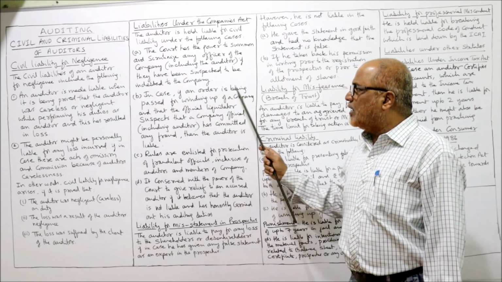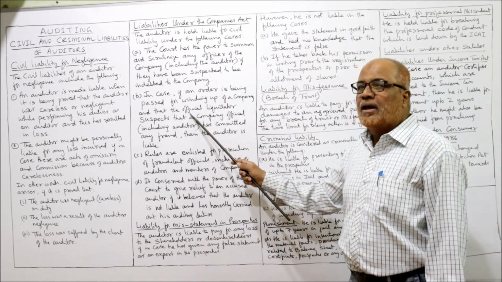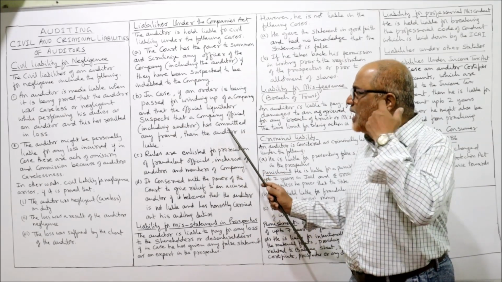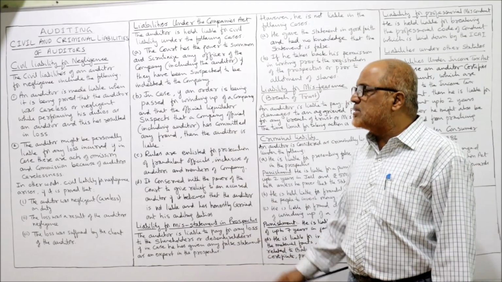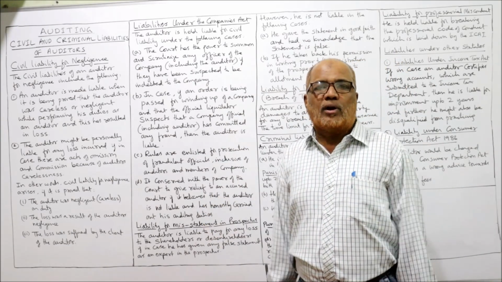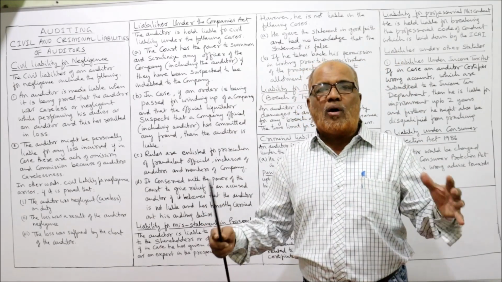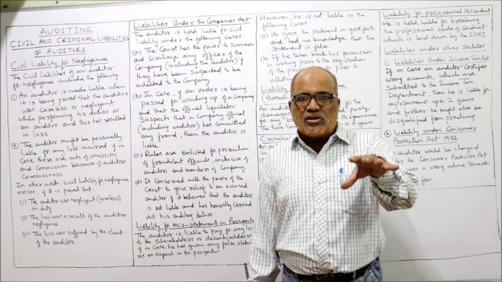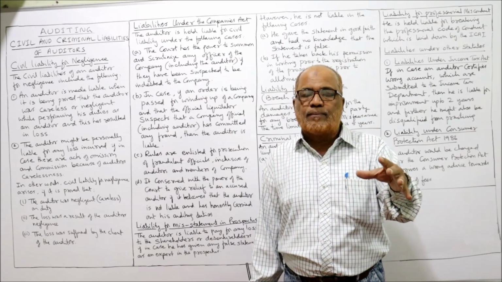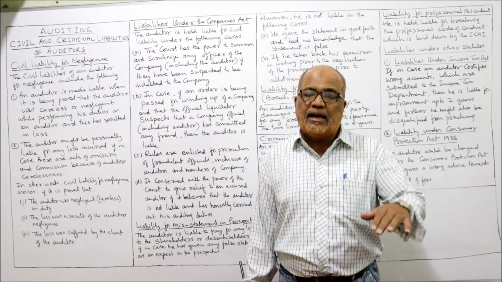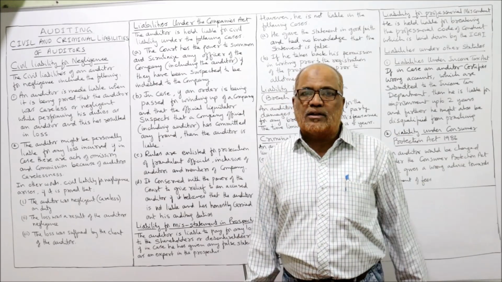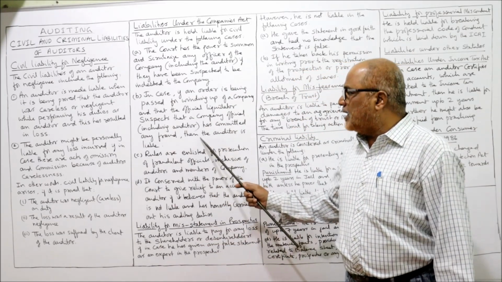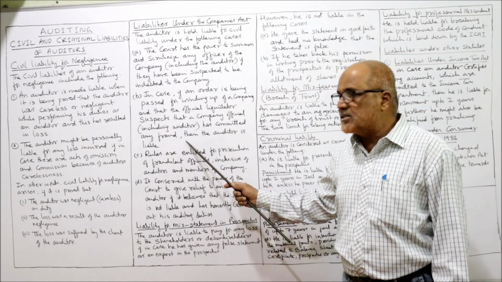Secondly, if an order is passed for winding up of the company and the official liquidator suspects that a company official including the auditor has committed any fraud, then the auditor is liable. In the case of a winding up order, liquidation of the company, an official liquidator is appointed by the court. So if this official liquidator thinks that there was fraud conducted by any officer including the auditor, then the auditor is personally liable in that case also.